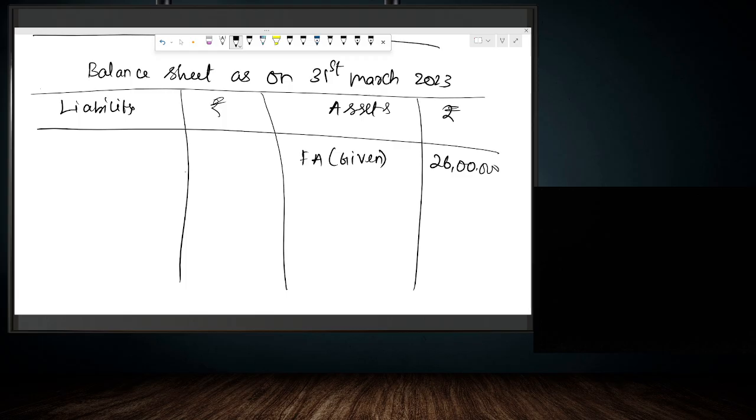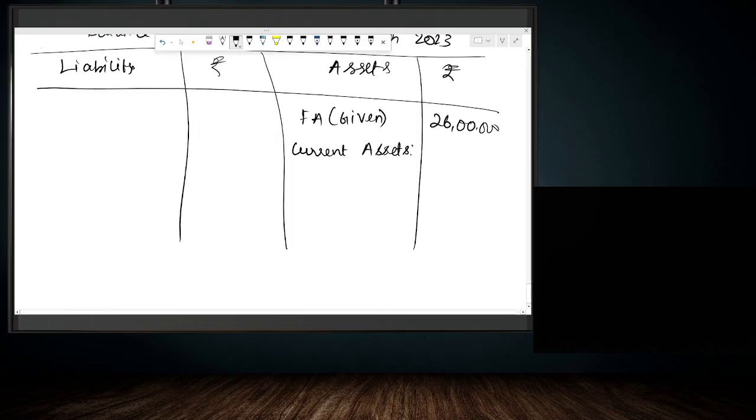Then we calculated the current assets. We calculated the current asset total as 22 lakhs. But we have to show what is there inside the current assets separately. First we calculated raw material stock. It is 3,31,500. Then we calculated finished goods stock.